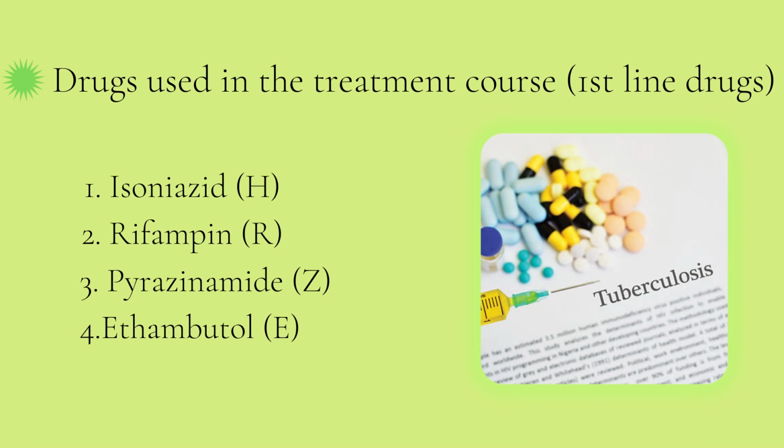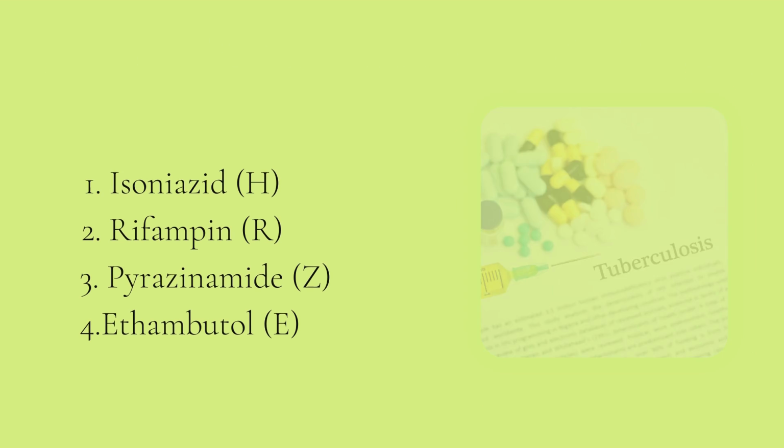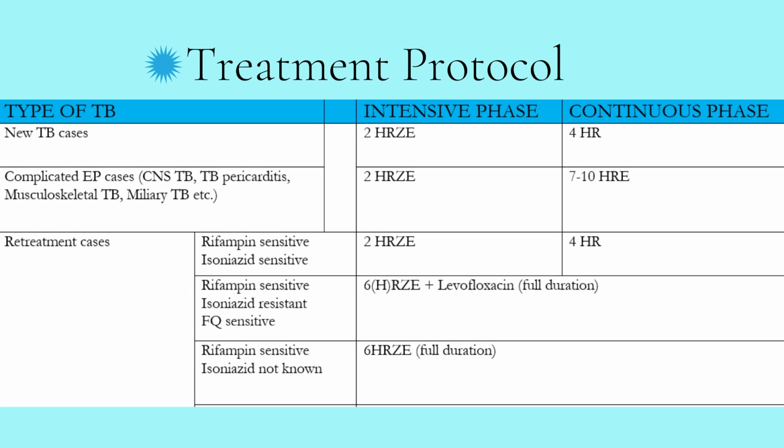So, what are the drugs used in the treatment course? Mainly first line drugs are used, which are HRZE, which means isoniazid, rifampin, pyrazinamide, and ethambutol. Now, let's talk about the actual treatment protocol of tuberculosis in Nepal according to the National Tuberculosis Management Guidelines 2019.